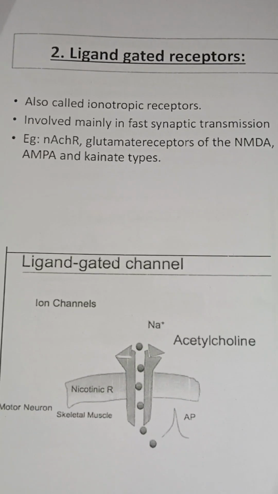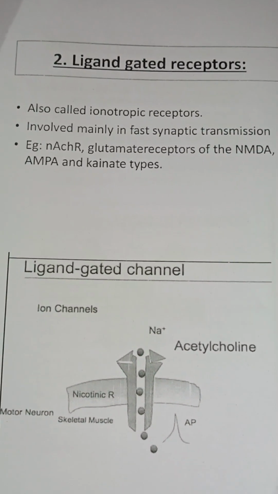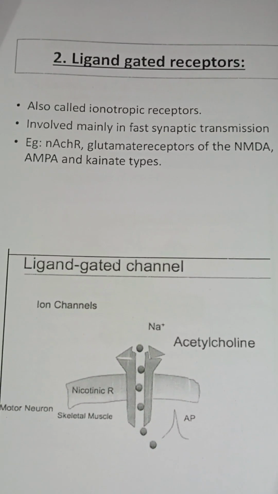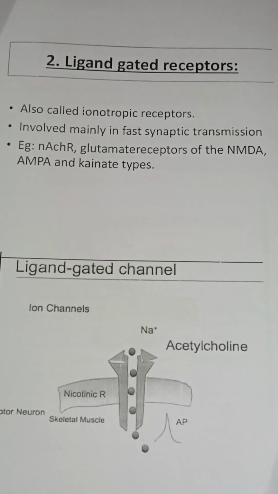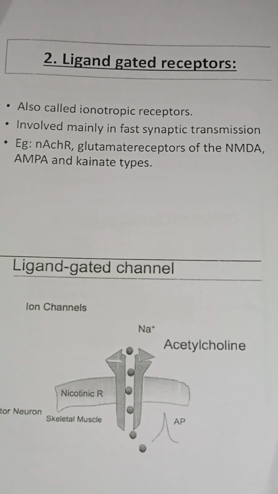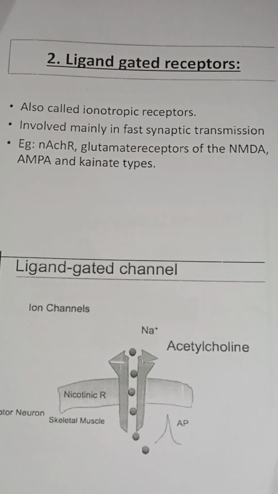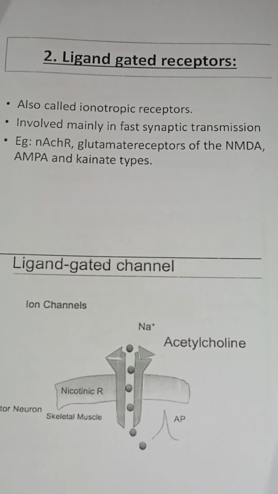Ligand gated receptor, also called ionotropic receptor, is involved mainly in fast synaptic transmission. Examples: nicotinic acetylcholine receptor, glutamate receptor of the NMDA, AMPA and kainate types.